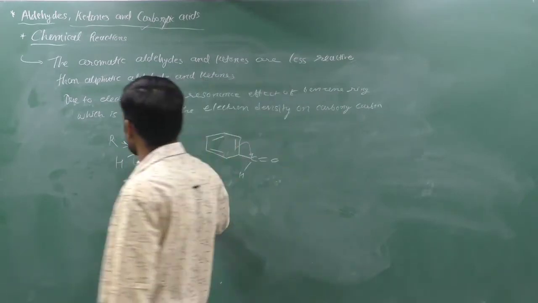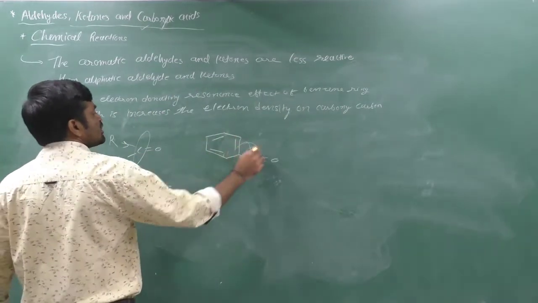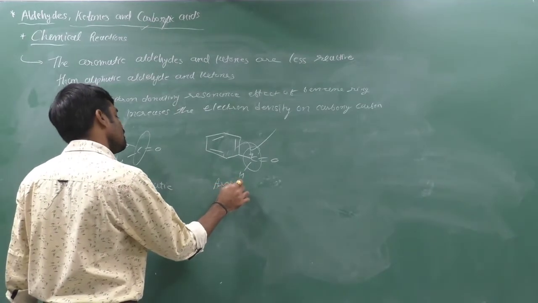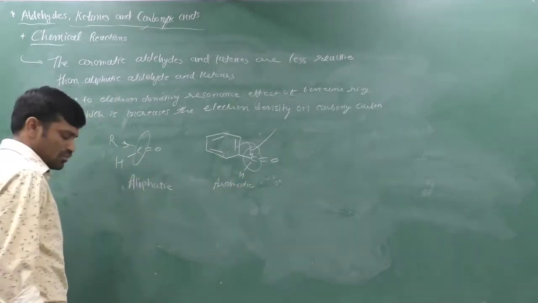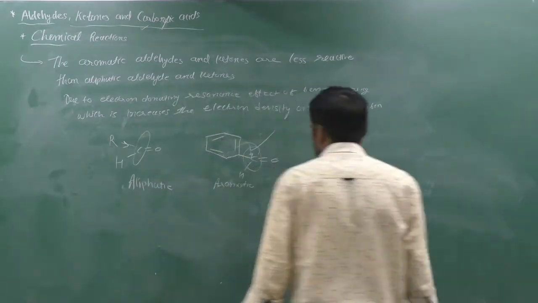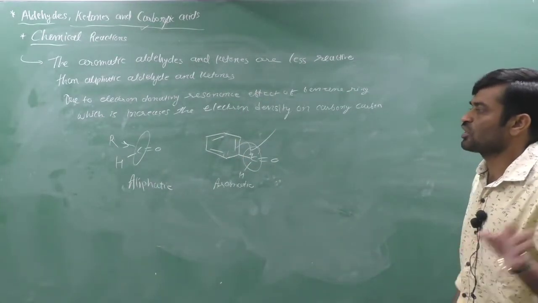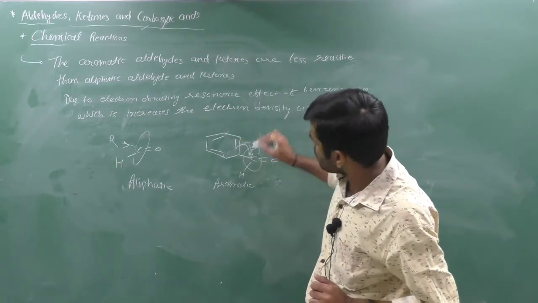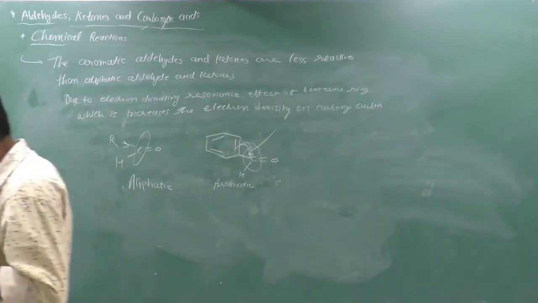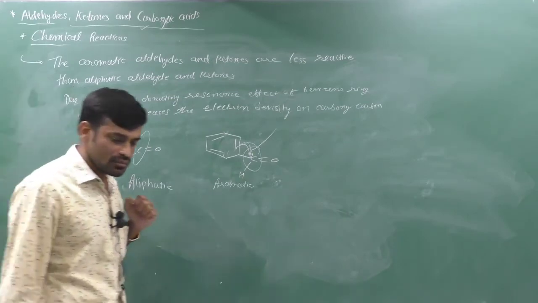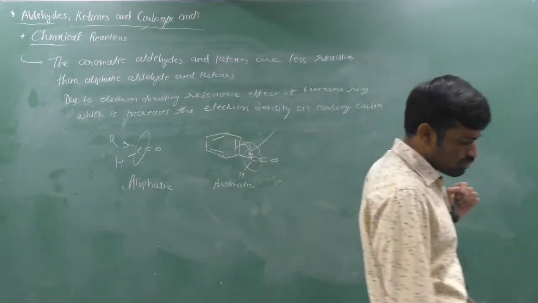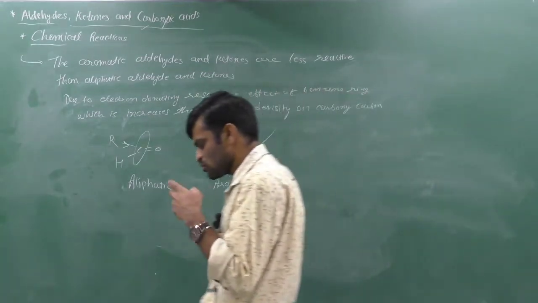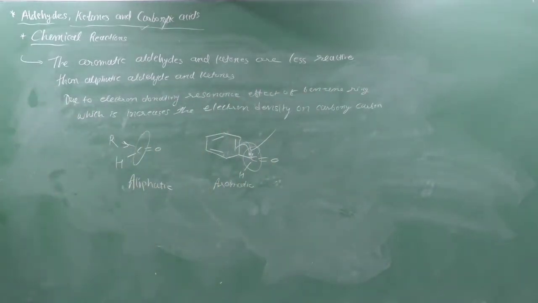Due to this it gives a slow or less reaction as compared to aliphatic aldehydes or ketones, because the benzene ring gives resonance, and the electron supply through resonance to the carbonyl carbon is in a very large amount. Therefore the positive charge is more and more balanced, therefore the attack of the nucleophile becomes very less or slow. So it is the reason.